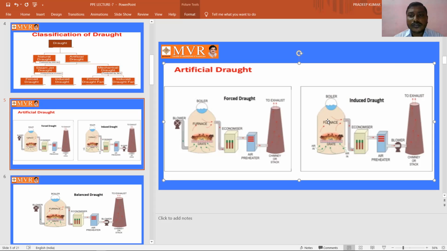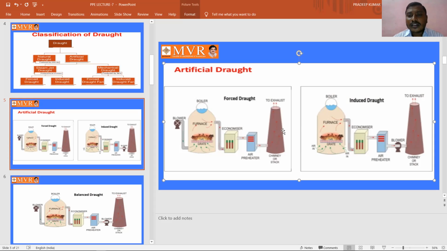And coming to induced draft, it means we are not forcing the air into the furnace or upon the grate. Here we can observe the difference between forced draft and induced draft. In the forced draft, we force the air into the combustion chamber or upon the grate by using this blower.